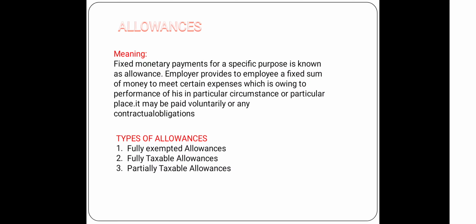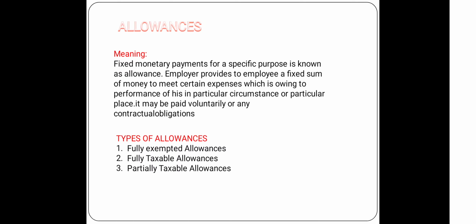It may be paid voluntarily or under any contractual obligations. There are certain types of allowances: fully taxable allowances, fully exempted allowances, and also partially taxable allowances. Fully exempted allowances include foreign allowances received by the government employee. What are the allowances received by the government employee? This comes under the fully exempted allowances category.